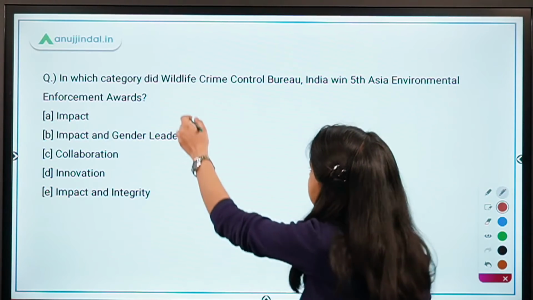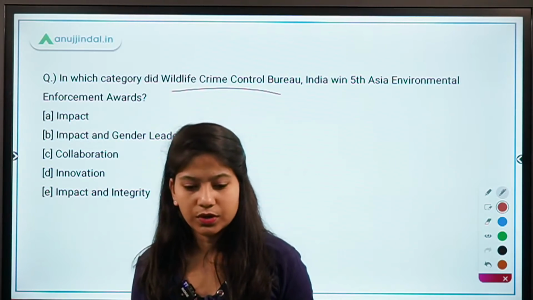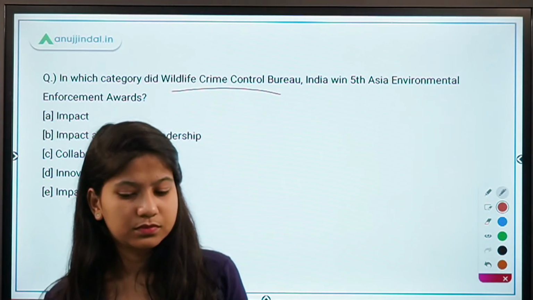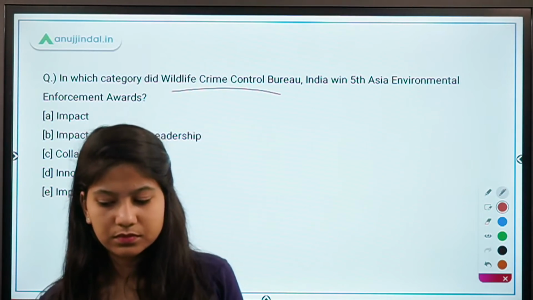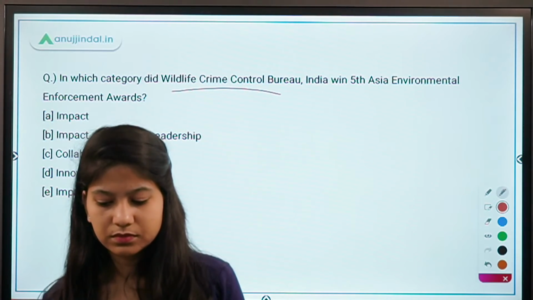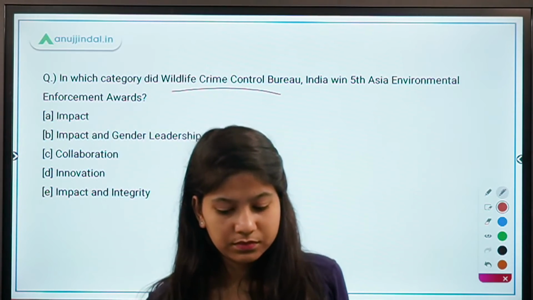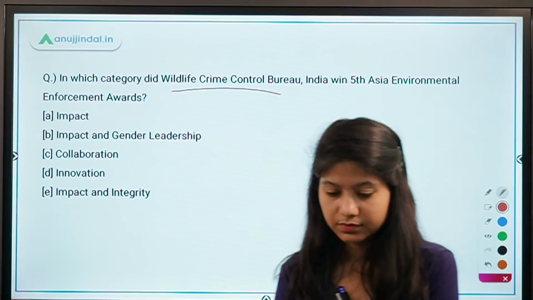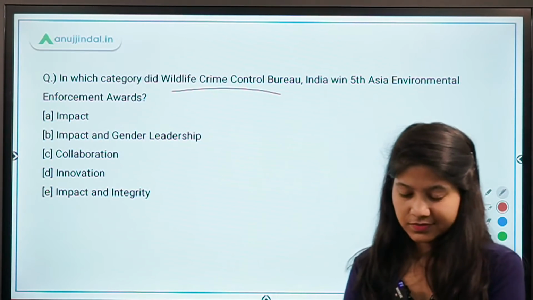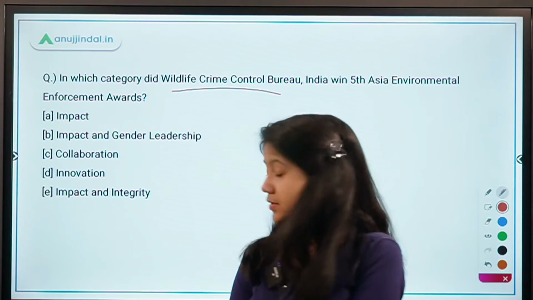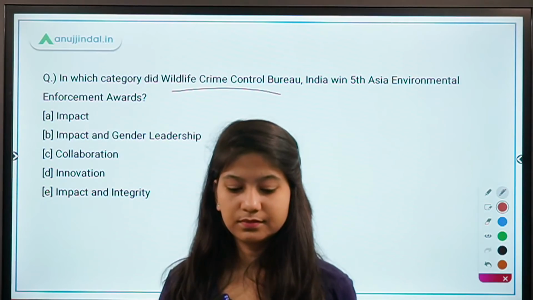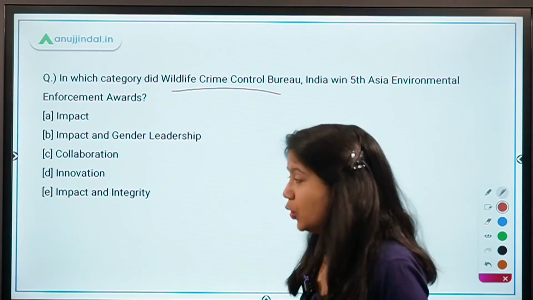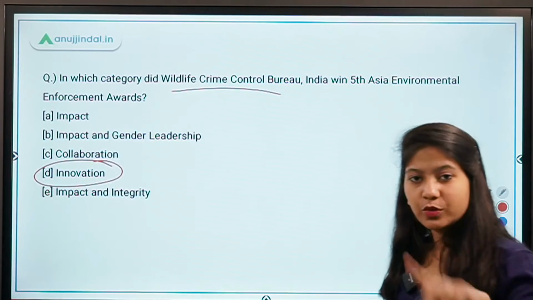In which category did this organization from India win this award? No, the right answer is innovation. So the people who are saying innovation are right.